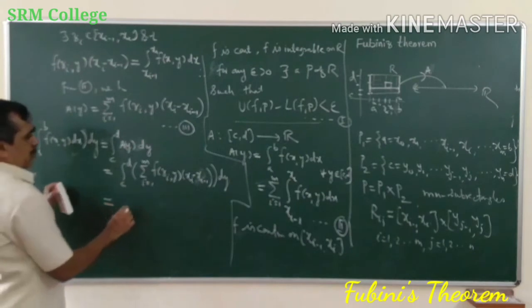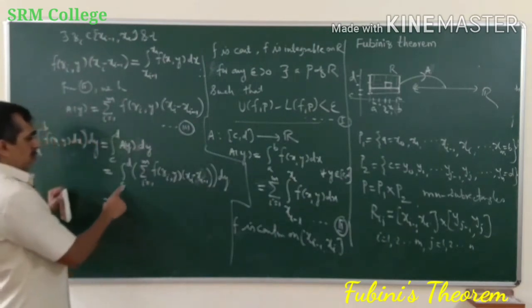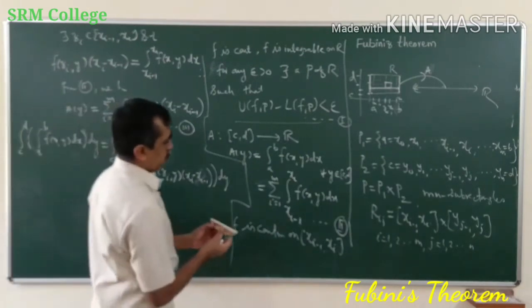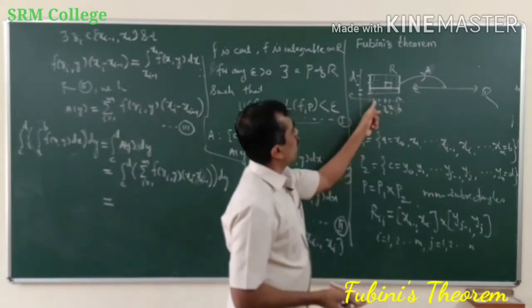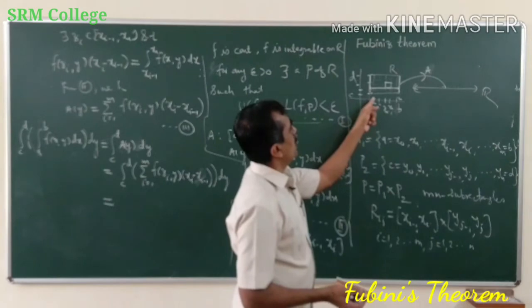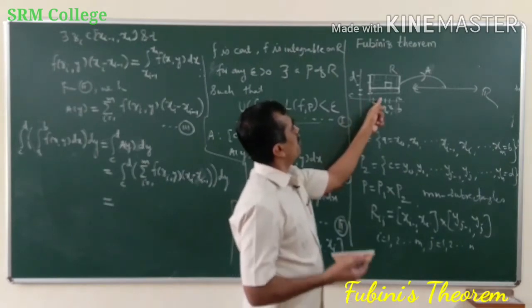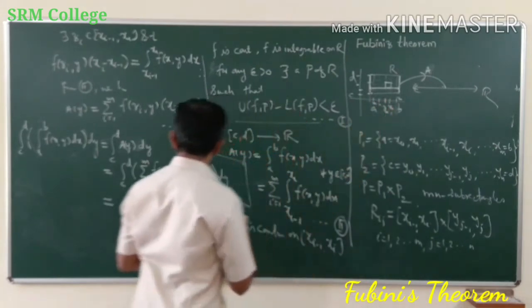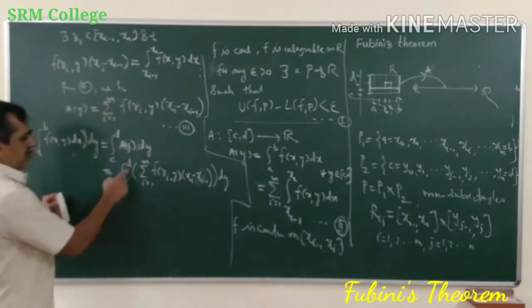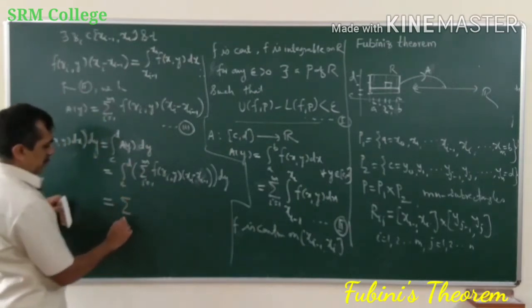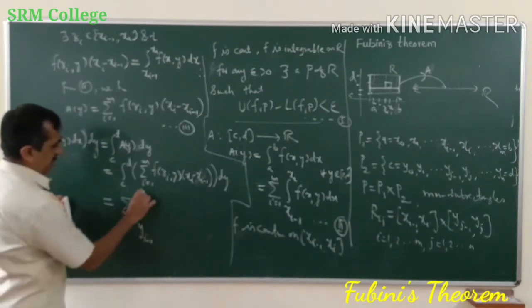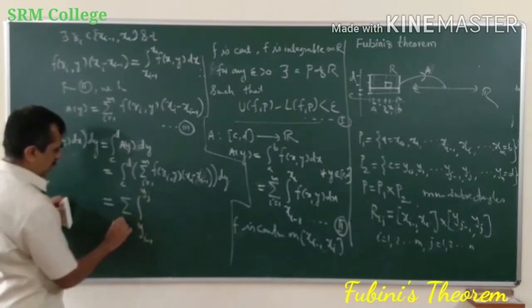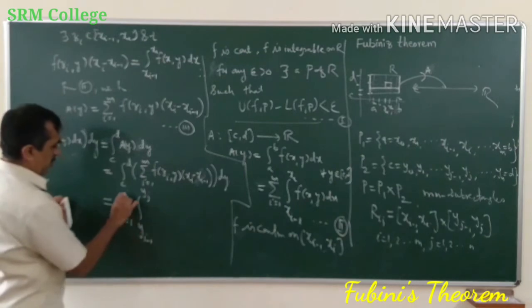Again, this is equal to, again what we will do is now c to d, just as we have split here a to b, and the integral over a to b as the integral over a to x1 plus the integral over x1 to x2 plus the integral over x2 to x3. Similarly here we will do for c to d. So this will be the summation of the integral over yj minus 1 to yj, j is equal to 1 to n.